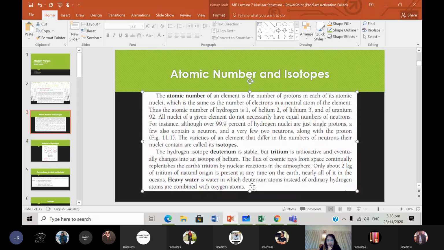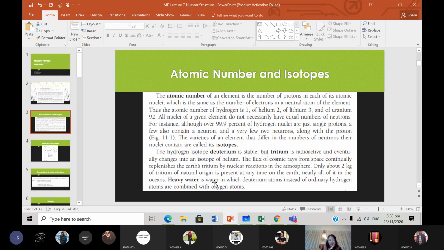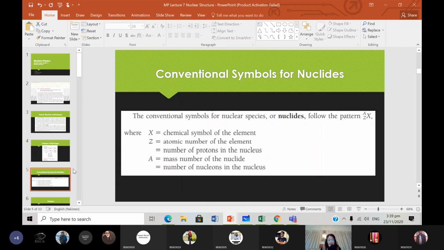So heavy water is water in which deuterium atoms instead of ordinary hydrogen atoms are combined with oxygen atoms. In water, you know that we have H2O. So we have 2 hydrogen atoms and 1 oxygen atom, okay? So when you have deuterium instead of hydrogen in the water molecule, that will be called heavy water. And that is just a name for one of the different types of water that contains an isotope of hydrogen, deuterium.